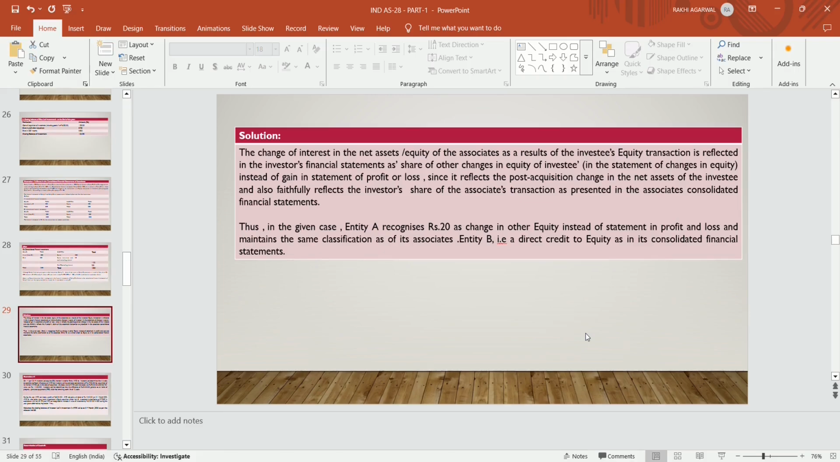Thus, in the given case, entity A recognizes rupees 20 as a change in other equity instead of in the statement of profit and loss. Because it was a change in equity in the investee's company, the same change will affect the equity of the investor's company. So instead of the statement of profit and loss, it maintains the same classification as its associate entity B, that is, a direct credit to equity in its consolidated financial statement.